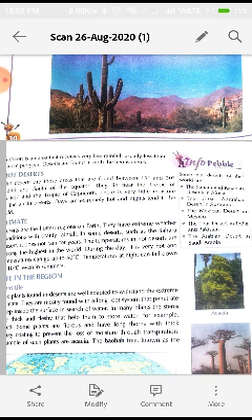Deserts are found in both hemispheres, that means the northern hemisphere and the southern hemisphere. Hot deserts are those areas that are found between 30 degrees and 50 degrees north and south of the equator. That means they are nearer to the equator. The sun rays fall directly on the equator. They lie near the Tropic of Cancer and the Tropic of Capricorn.